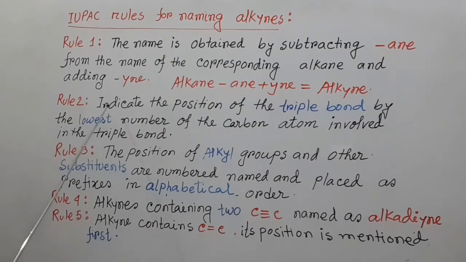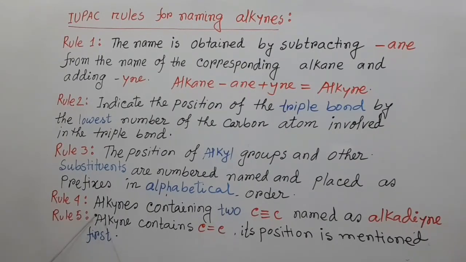Rule number 2, indicate the position of the triple bond by the lowest number of the carbon atom involved in the triple bond. Rule number 3, the alkyl groups and other substituents are numbered, named and placed as prefixes in alphabetical order.